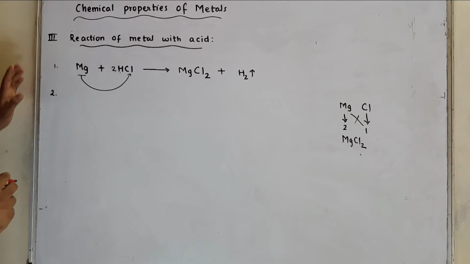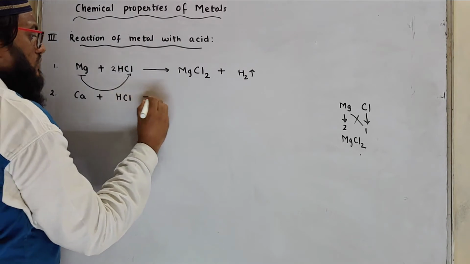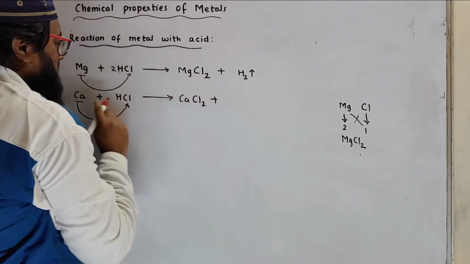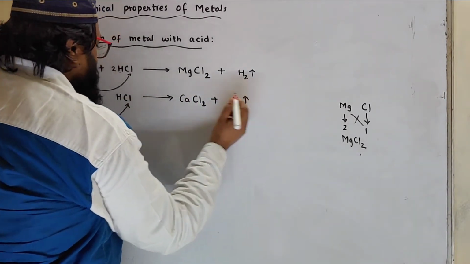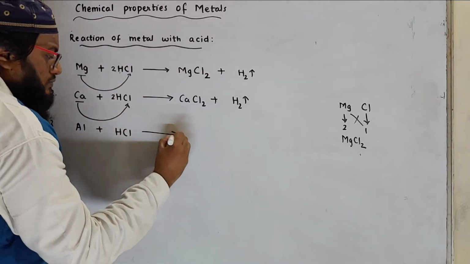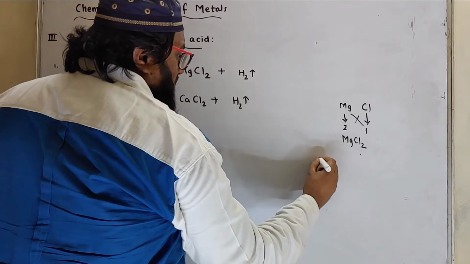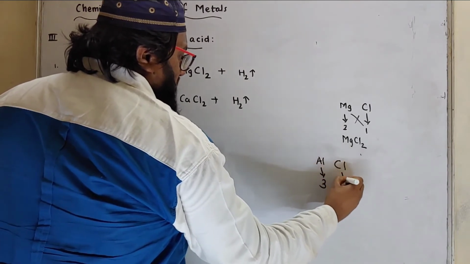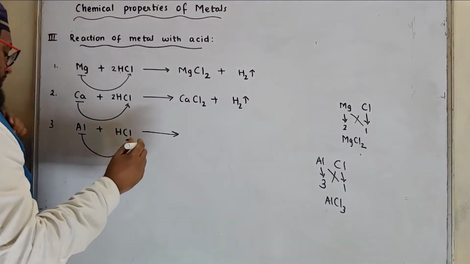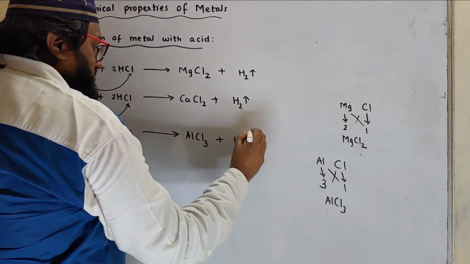Secondly, calcium, when it reacts with HCl, what is it going to form? Calcium chloride plus hydrogen is released. When aluminium reacts with HCl, what is it going to form? Aluminium chloride. What is the formula for aluminium chloride? Aluminium valency is 3, chloride valency is 1. Formula will be AlCl3. Exchange the valency. So it will be AlCl3 plus hydrogen is released.